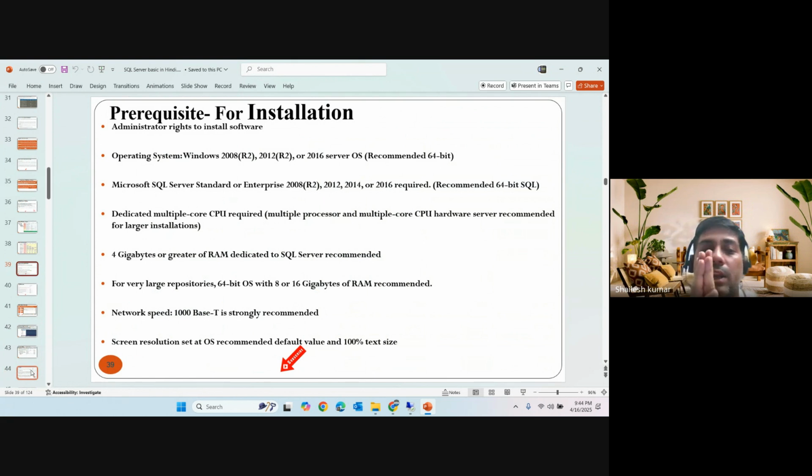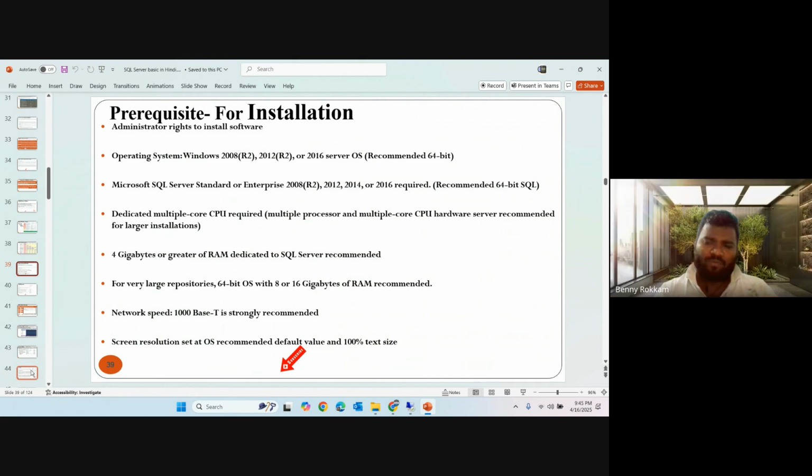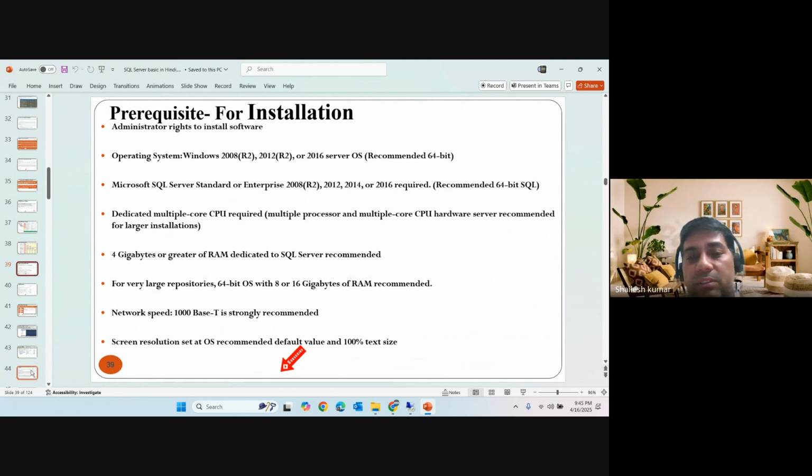Every application has some prerequisites on the hardware where you can install it. If you are not matching the basic requirement, the installer will throw an error and we cannot install it. So there is a minimal hardware requirement for any application in the market. For SQL Server, minimally 2 GB of memory, or now 4 GB, is required, because this is a huge application.